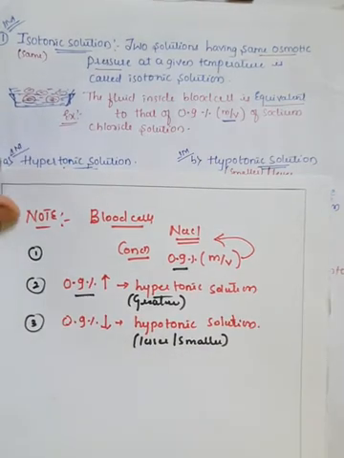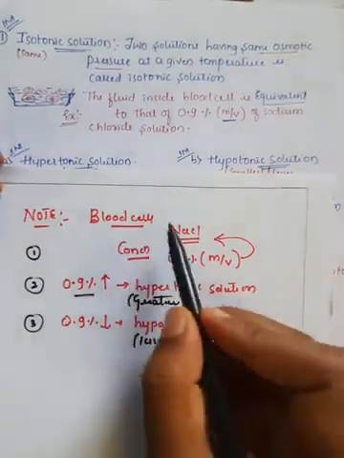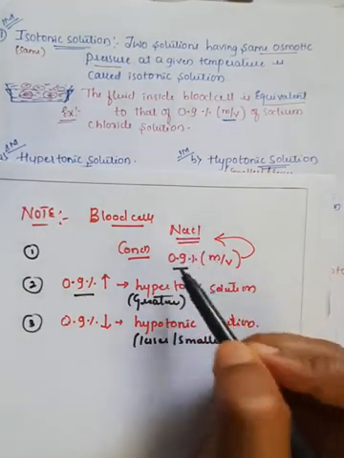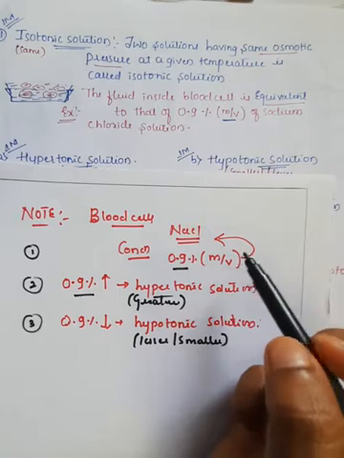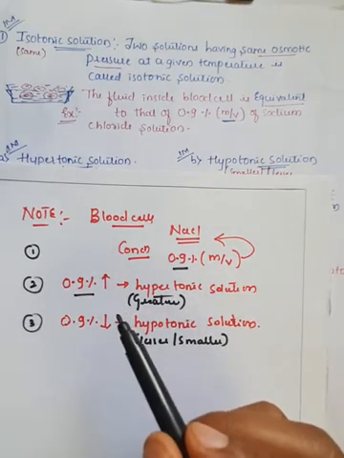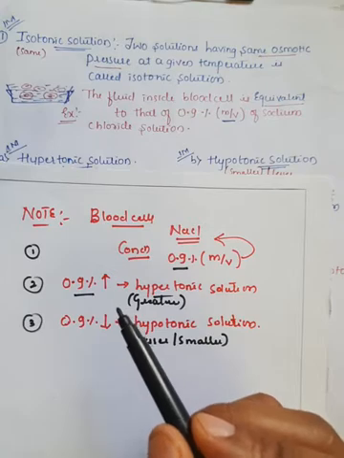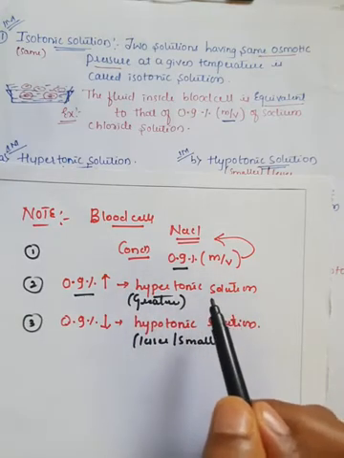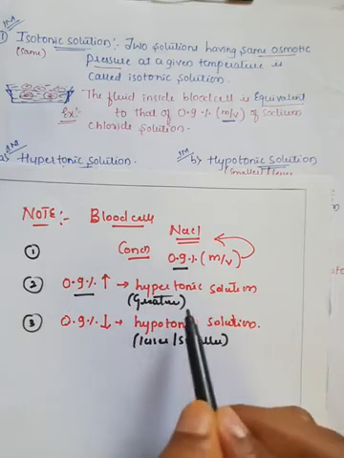So if you consider any blood cell, that blood cell consists of NaCl solution. The concentration of this blood cell is 0.9% by mass by volume. If the concentration increases, or if it is greater than 0.9%, that kind of solution is generally called a hypertonic solution, because it is greater than the normal value.